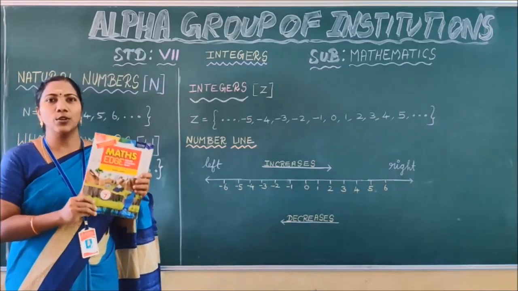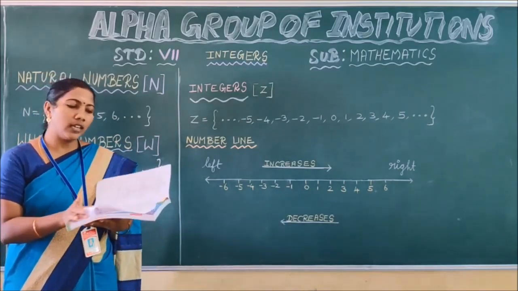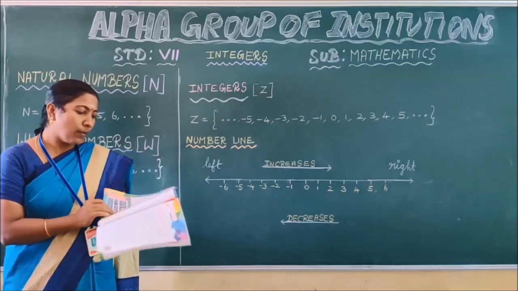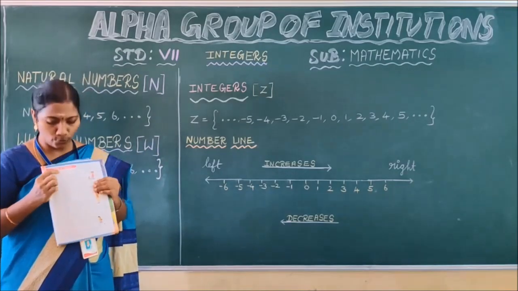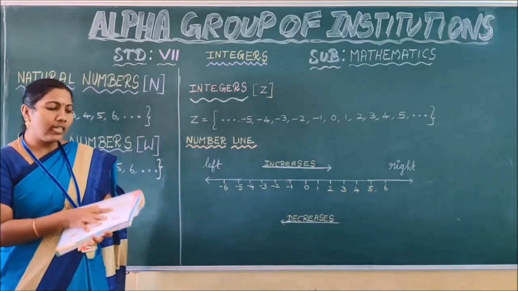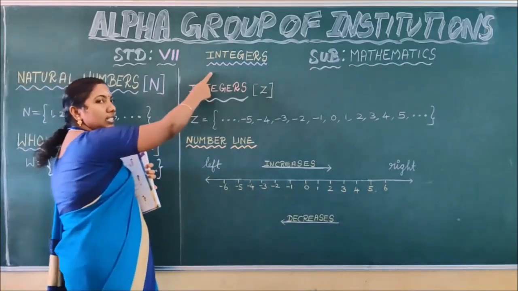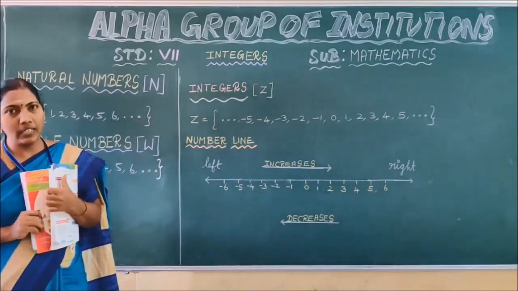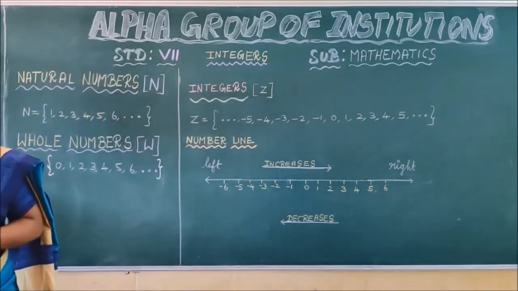See children, this is your new maths book for 7th standard. In your maths book, there are totally 6 units. Among the 6 units, we are going to deal with unit 1. The name of unit 1 is Number System. In the number system, at first we are going to deal with integers. Before going to the topic of integers, we are going to recall some previous concepts.